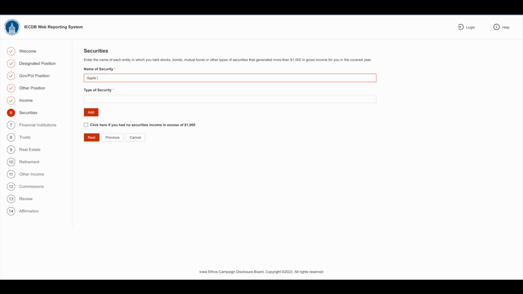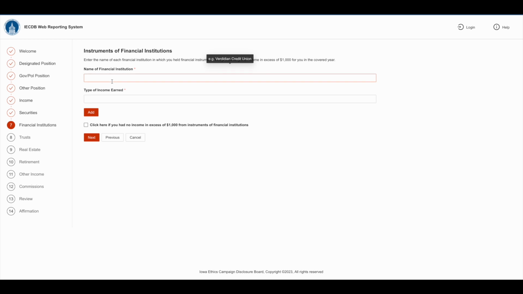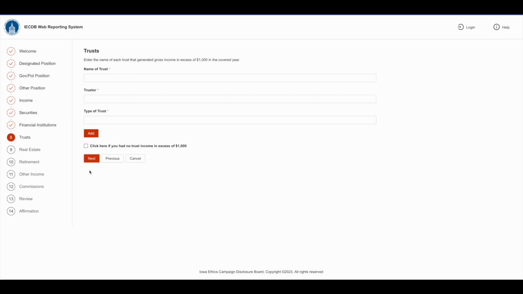So, as an example, let's say that Mike sold Apple stock worth $1,500. We'll add that and we'll move on to the next financial institution category. Let's say that stock was held in Vanguard. We'll note that and then we'll put the description that the income was from a sale of stock, and we'll add it. Now let's say we had no income from a trust. We'll check the box and move on.